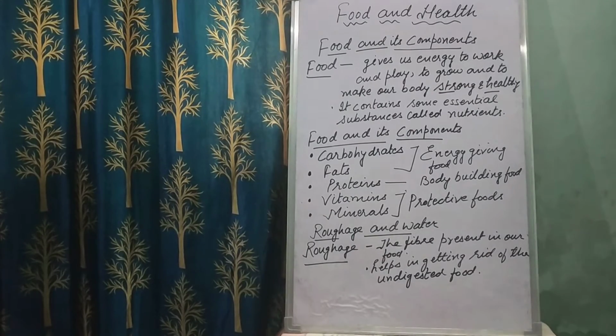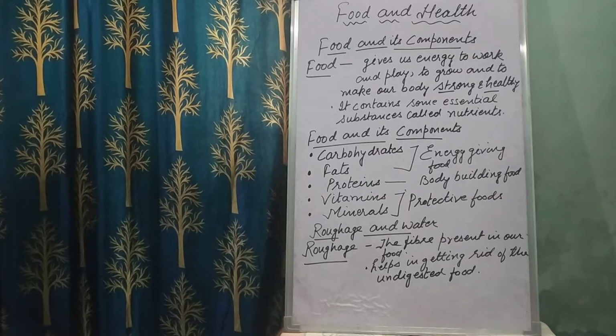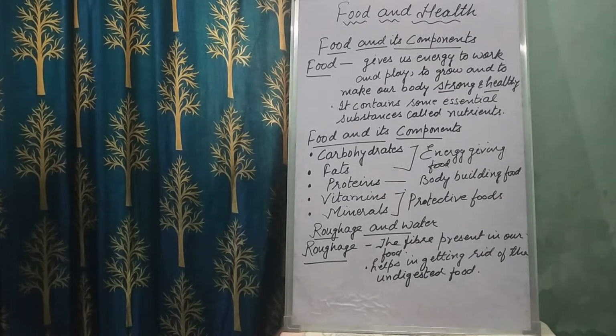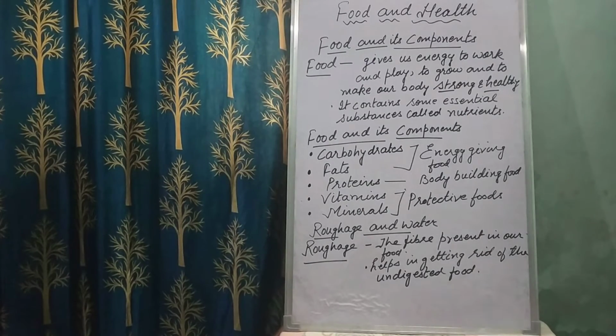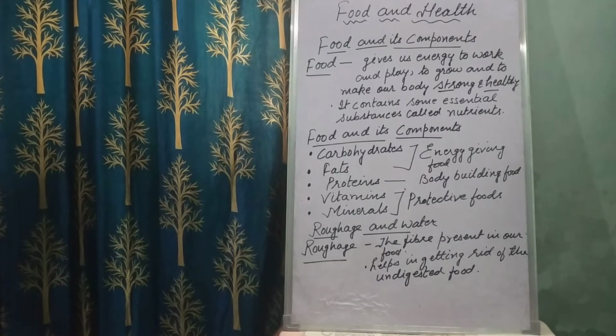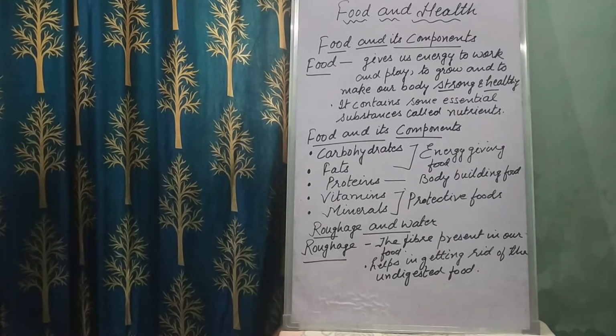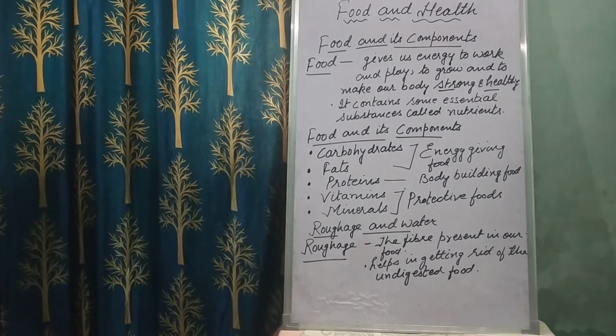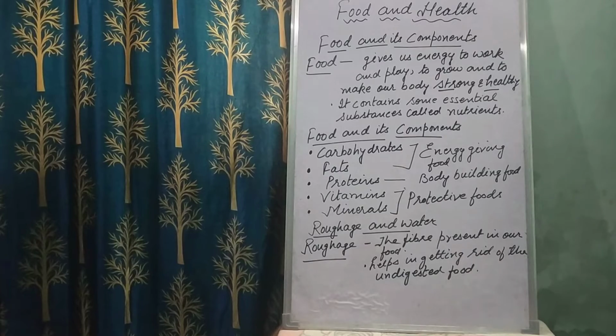Food gives us energy to work and play, to grow and to make the body strong and healthy, right? And it also contains some essential substances that are termed as nutrients. Now children, we are going to study the different types of nutrients present in food items.